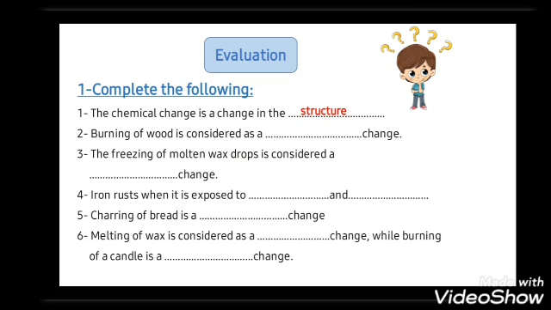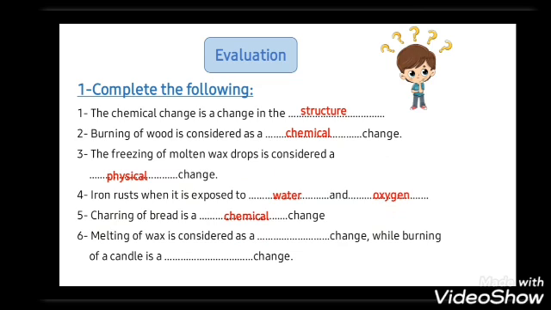Number two, burning of wood is considered as a chemical change. Number three, the freezing of molten wax drops is considered as a physical change. Okay, freezing. Number four, iron rusts when it's exposed to water and oxygen. Number five, burning of the bread is a chemical change.